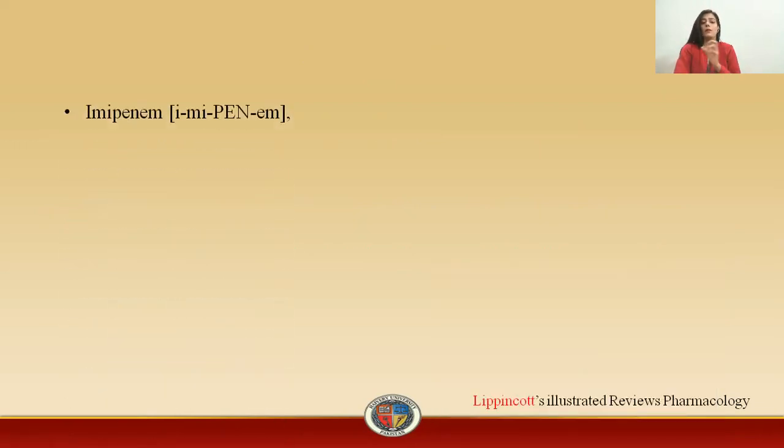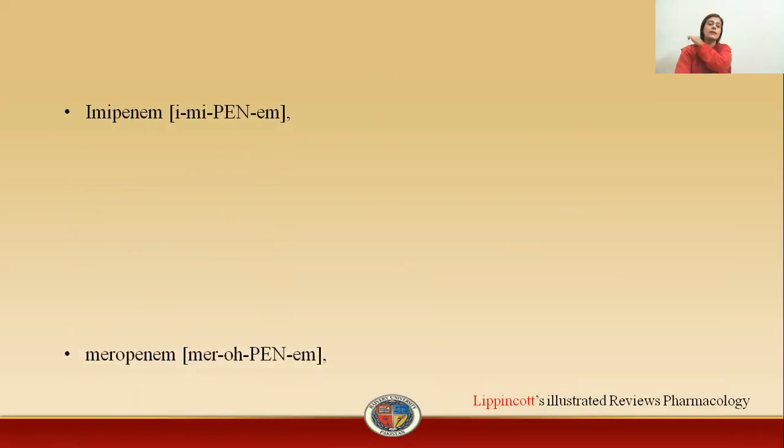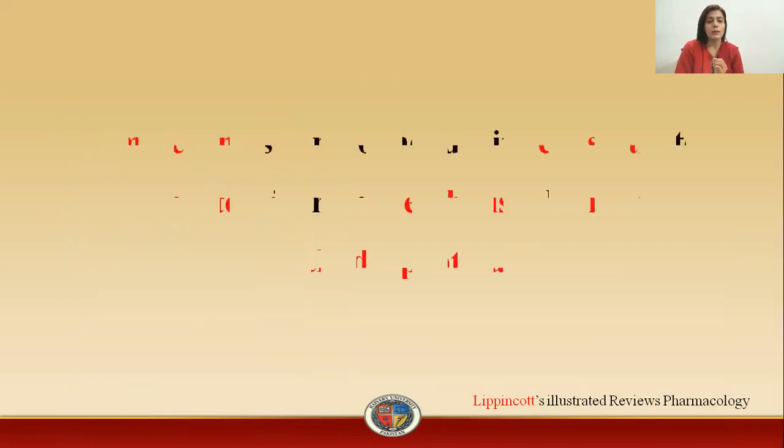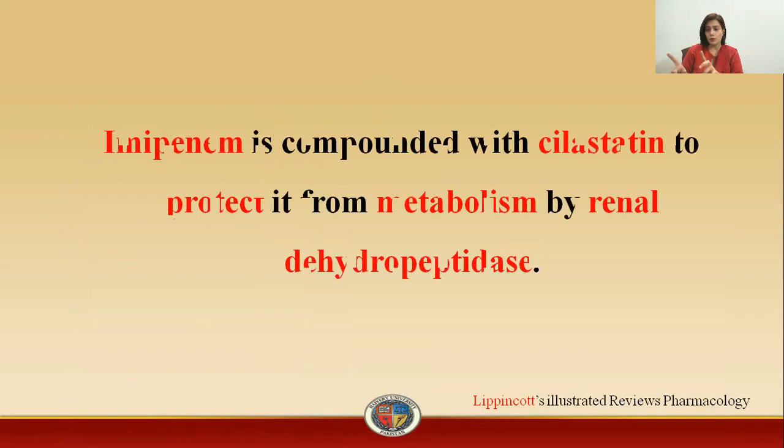So what are the drugs which are included in this category? These are imipenem, meropenem, doripenem, then ertapenem. The last point which we have to discuss is about its metabolism. You must know that this is a drug which is metabolized by the renal system. How is it metabolized by the renal system? Basically, in the proximal convoluted tubule, we have an enzyme that is responsible for its metabolism. That enzyme is the dehydropeptidase.